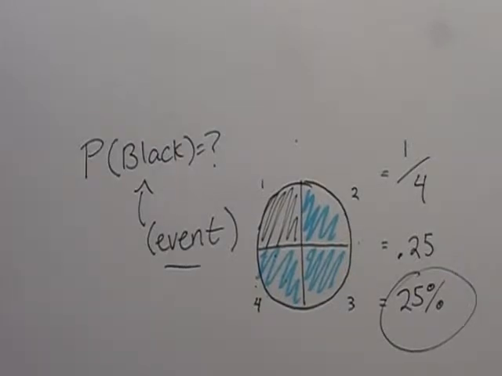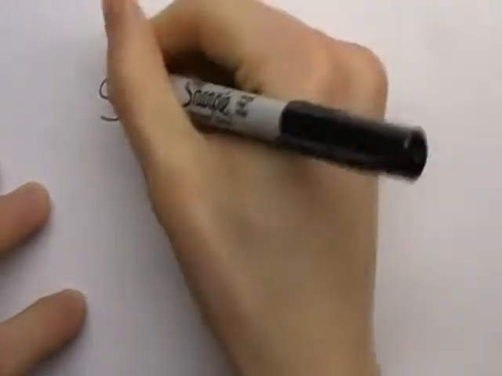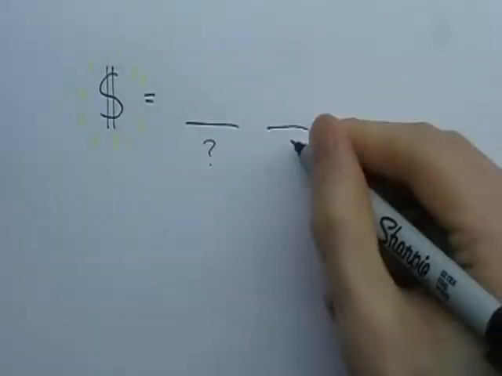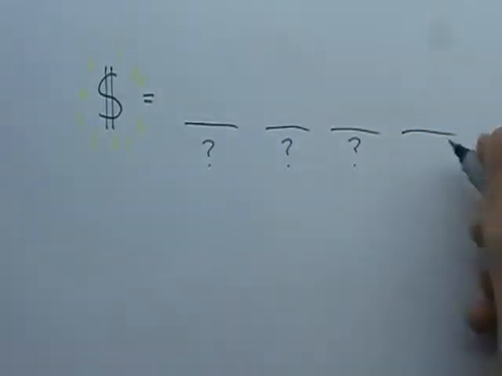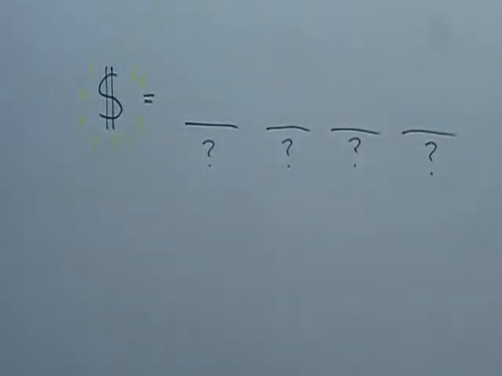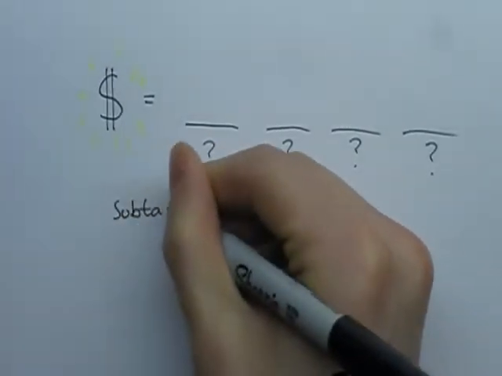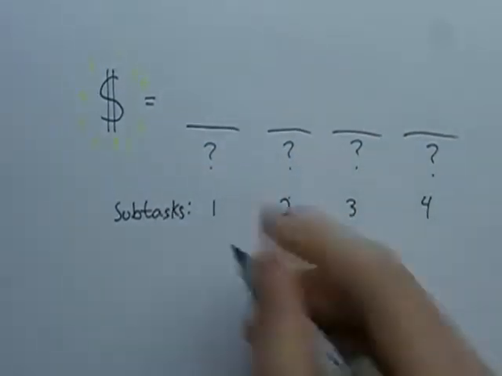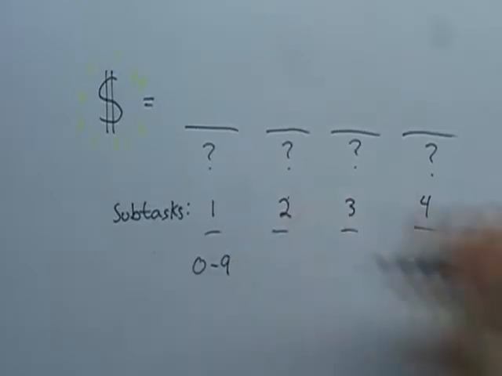Easy. So let's move on to something a bit more profitable. Say there's a lottery in which the winner is the one who can correctly guess a 4-digit string of numbers. What are your odds of winning? Well, our first order of business is finding the total number of possible outcomes. This is actually made quite easy by splitting our event, choosing a 4-digit number, into 4 subtasks. In each subtask, we're going to choose one of 10 possible digits, 0 through 9.